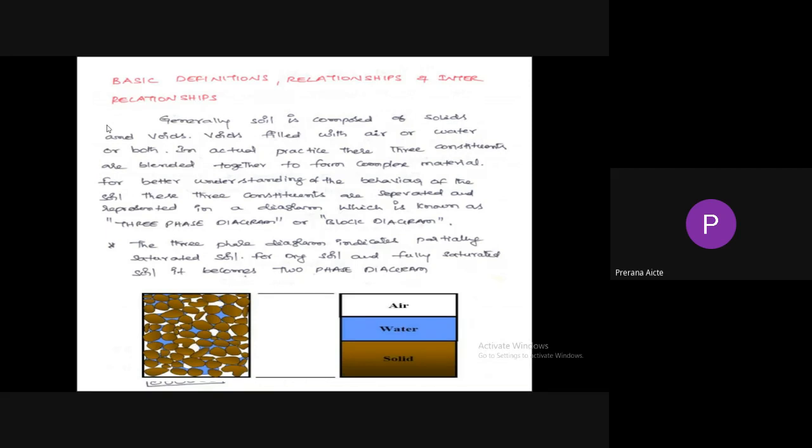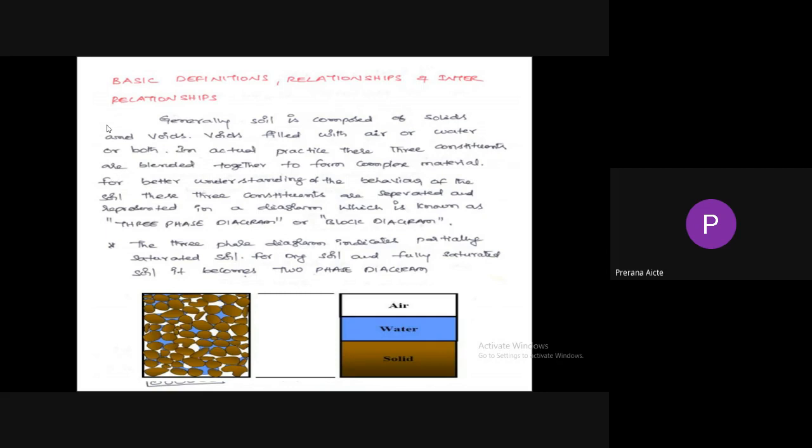That's why for better understanding of the behavior of the soil mass, these three constituents are separated and represented in a diagram which is known as three-phase diagram or block diagram. The left hand side indicates the complex diagram, and the right hand side indicates the block diagram.